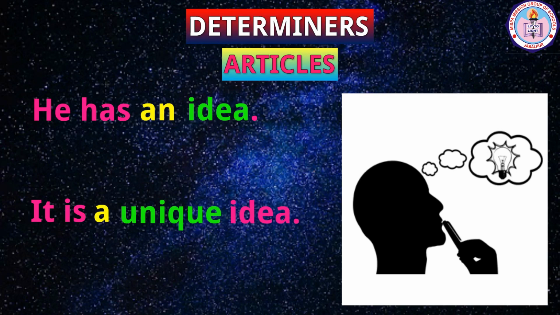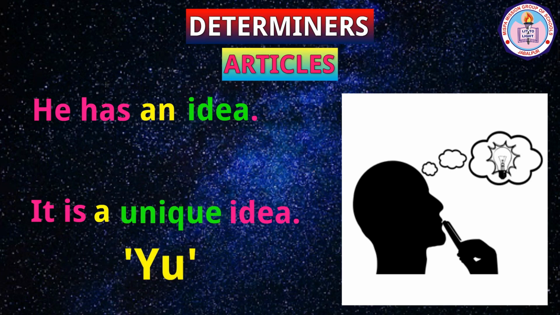Here, in the first sentence, the noun idea starts with a vowel sound E. Hence, it has an as the determiner. In the second sentence, the noun unique starts with a consonant sound U. Hence, it has a as the determiner.